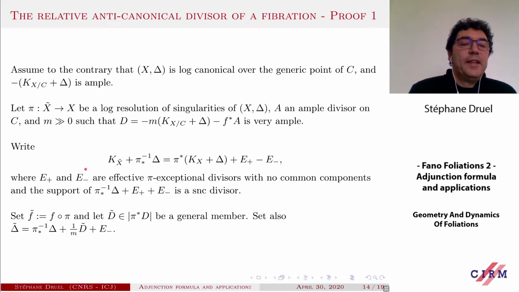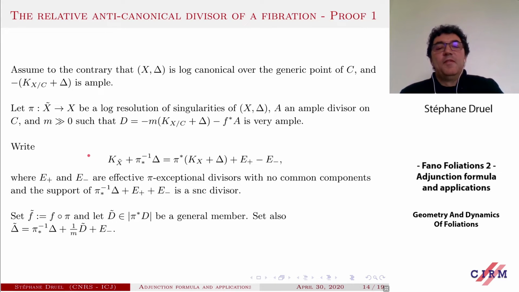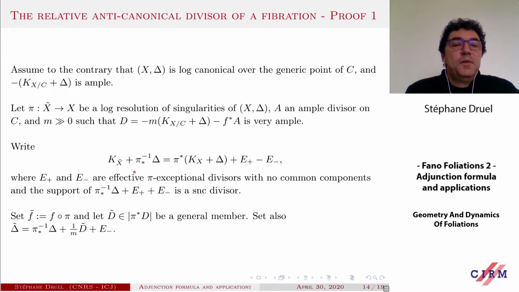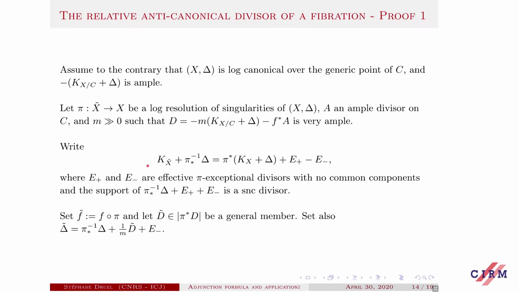So now there are some technicalities, but this is not very important. So what you do is just you write down the canonical bundle formula for pi. So the canonical class of X tilde is plus the inverse image of delta. The strict transform of delta is nothing but the pullback of K_X plus delta plus E plus minus E minus, where both these are effective, they are exceptional, and they don't have any component in common.